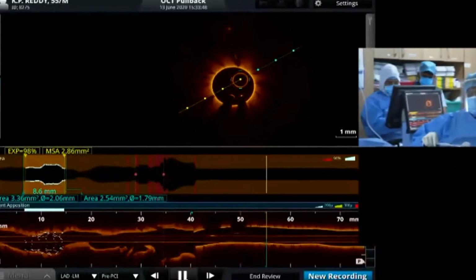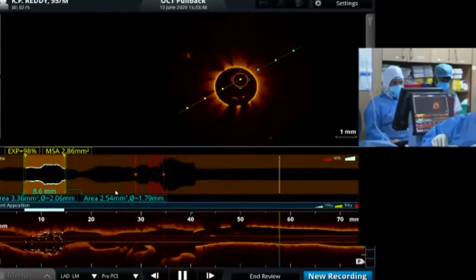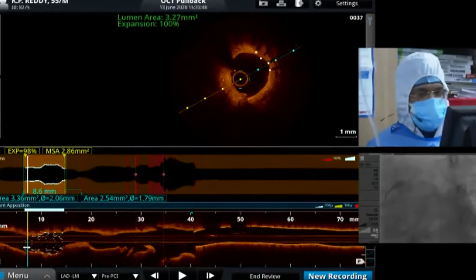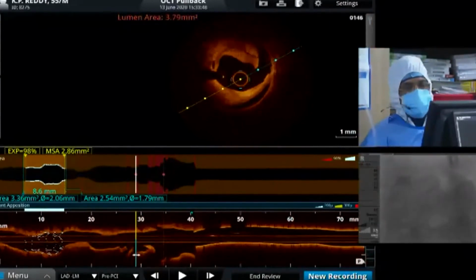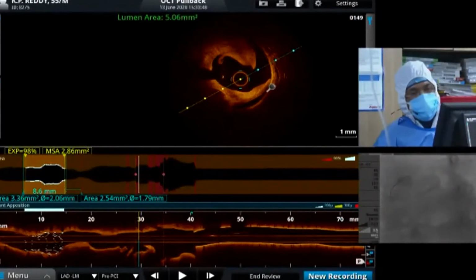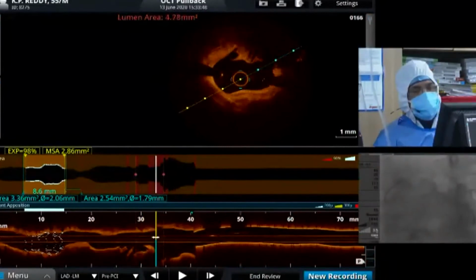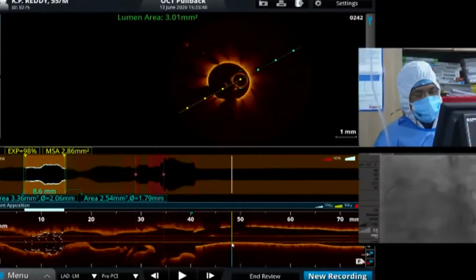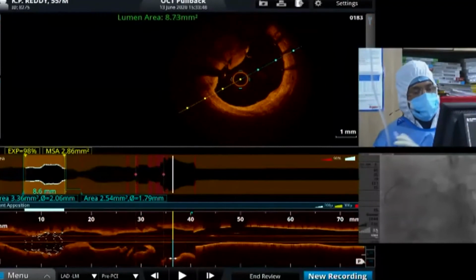Yeah, we could see that you crossed it in the distal cell after the POT when you recross. So that was very good. Now you can see here proximally, after 3 mm balloon dilatation, the dissection. It's a big vessel. Though the luminal area is small, if you take the external elastic diameter it is almost like a 3.5 vessel, and you can see the dissection very clearly, and you see the LCX ostial strut nicely open. And you see the distal left main, there is a crushed stent you can see.